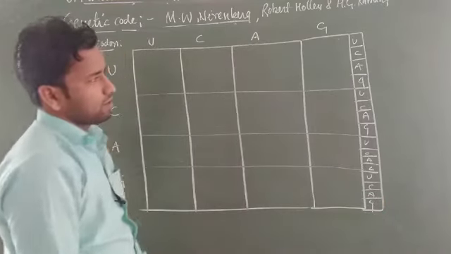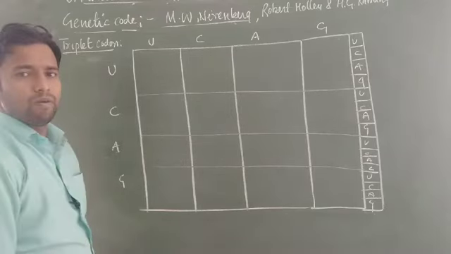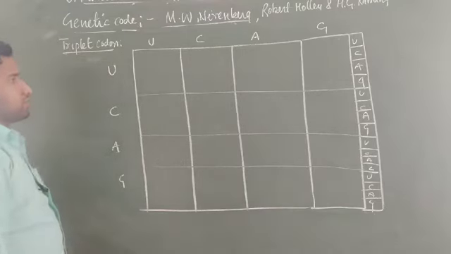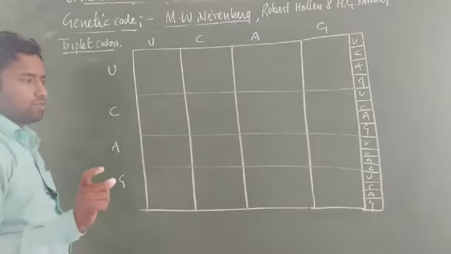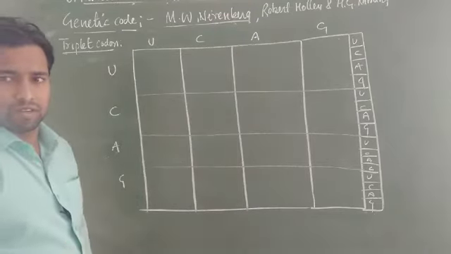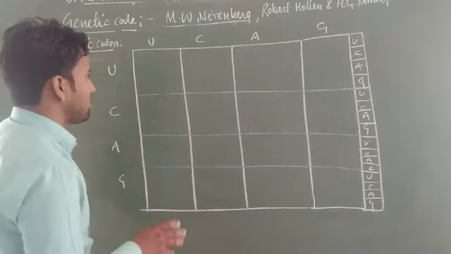By learning this genetic code dictionary, students, you must learn which codon is going to code which amino acid, and you know that each codon is specific for a particular amino acid, it shows no ambiguity, it is clear.